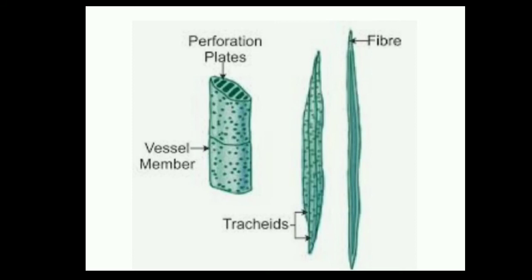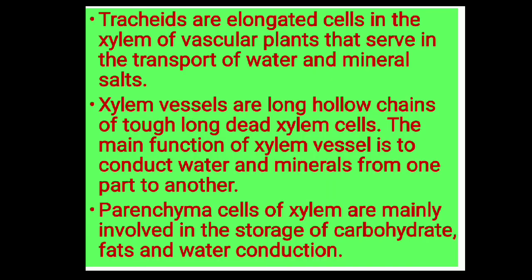Next is the xylem parenchyma. Xylem parenchyma is a group of living cells which helps in photosynthesis and storage of food materials. So these are the three components: xylem parenchyma, tracheids, and vessels. Tracheids are the elongated cells in the xylem of a vascular plant that serve in the transport of water, minerals as well as salt.